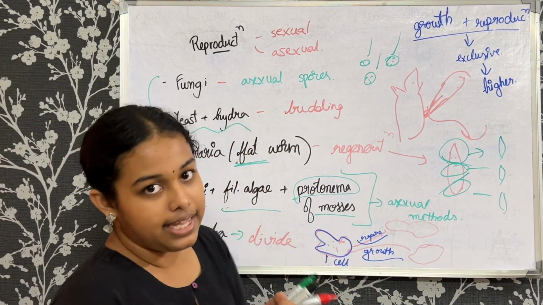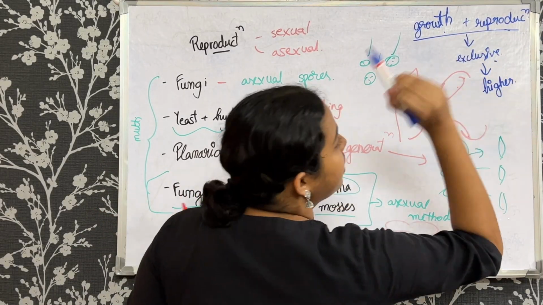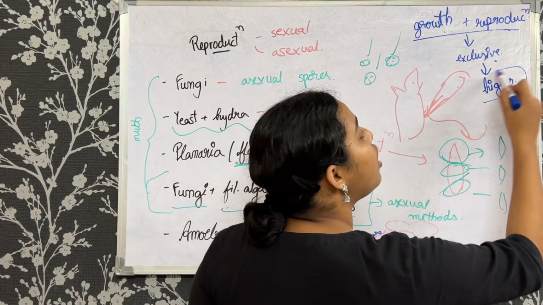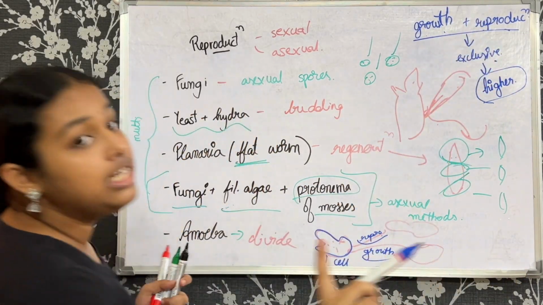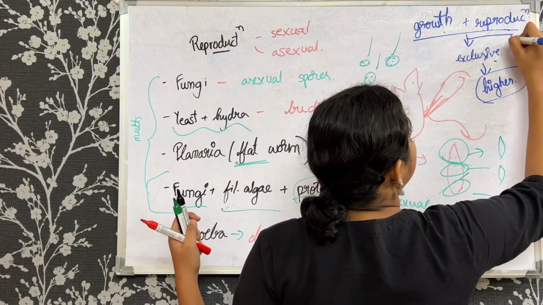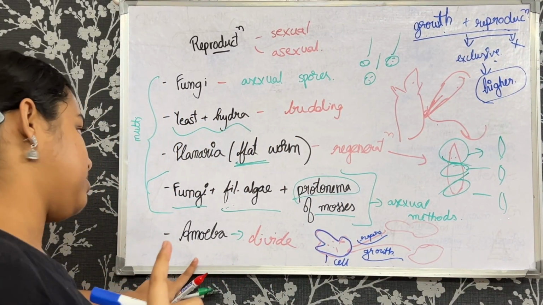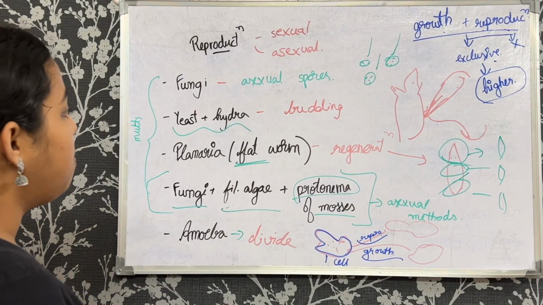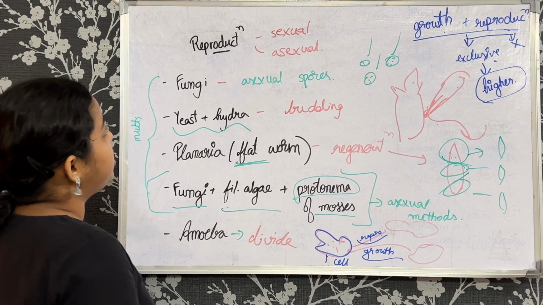Now remember this then. Two conclusions: that growth and reproduction are exclusive. Yes, but it is in higher organisms, say plants or animals. But they are not necessarily exclusive in cases of lower organisms. Okay, so now that is a very important point. And now the last point is reproduction.